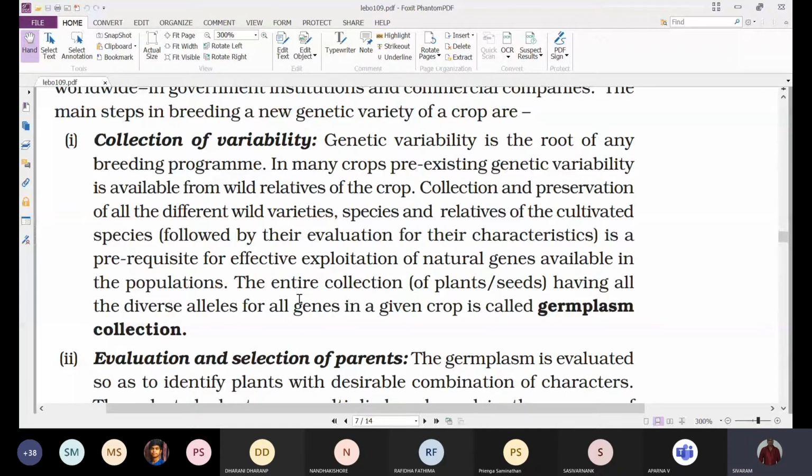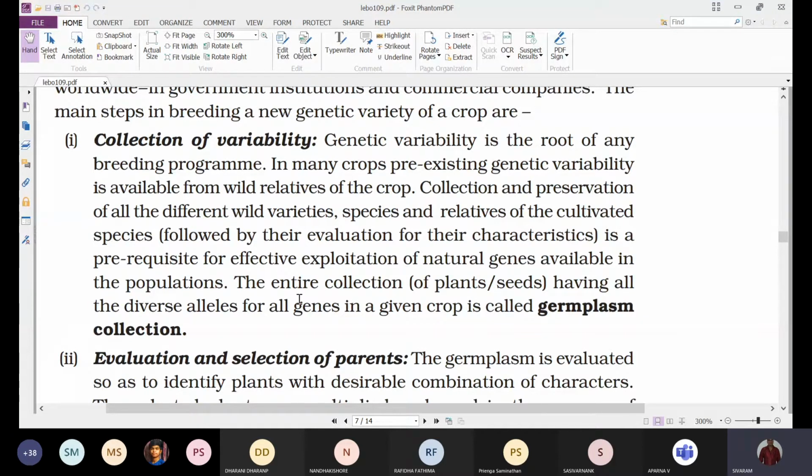In many crops, pre-existing genetic variability is available from wild relatives of the crop. All these desirable characteristics are present in different wild varieties. One wild variety shows disease resistance, one is able to grow in drought condition, one in waterlogged soil, and some at high temperature.